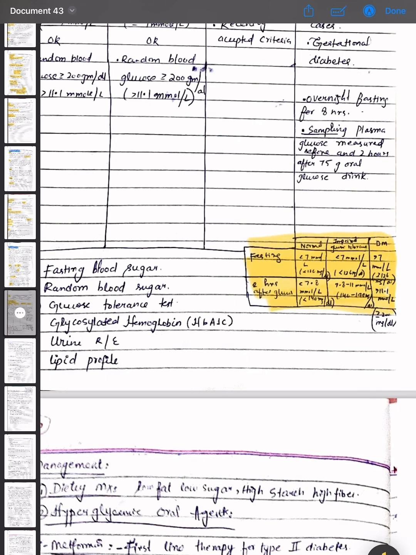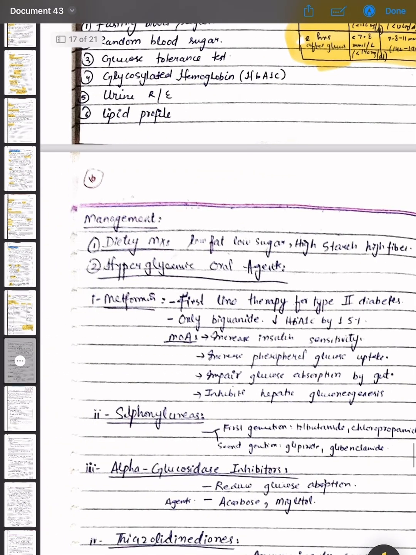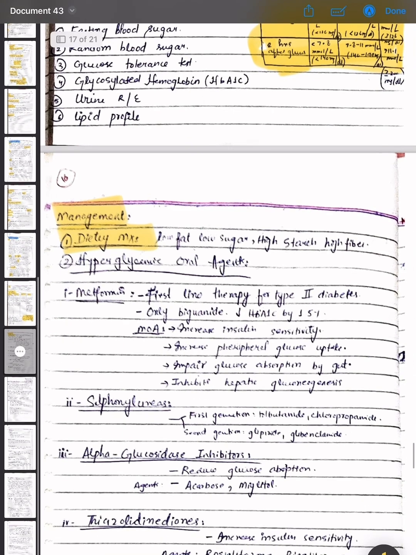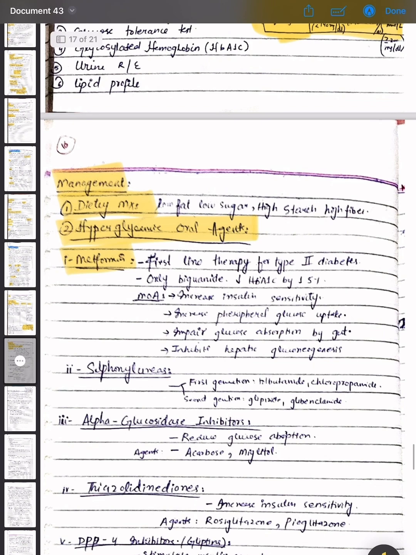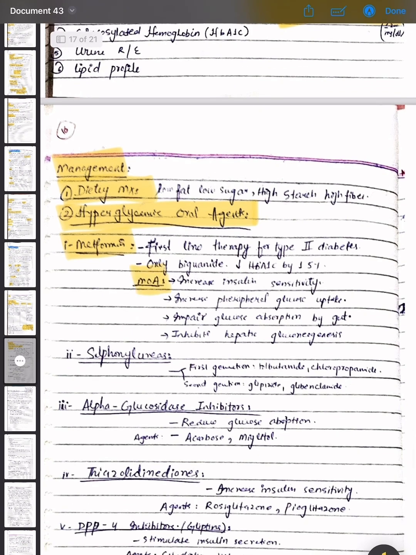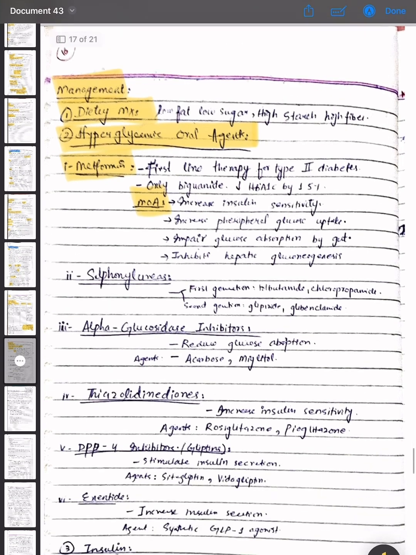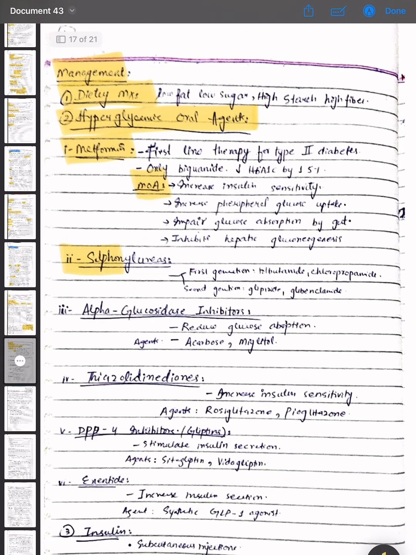Now coming towards the management options, that is dietary management, a low fat, low sugar, high starch, high fiber diet. Hypoglycemic oral agents are used. Metformin is first line therapy for type 2 diabetes. It is the only biguanide and decreases HbA1c by 1.5%. Its mechanism of action is that it increases insulin sensitivity, increases peripheral glucose uptake, impairs glucose absorption by the gut, and inhibits hepatic gluconeogenesis. Then sulfonylureas are used. The first generation are tolbutamide and chlorpropamide. The second generation are glipizide and glibenclamide.